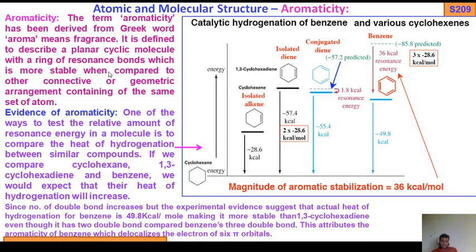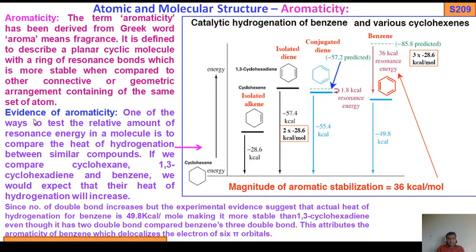So if the structure is planar, cyclic and has a ring of resonance bonds, then we get a more stable structure because it fulfills all the criteria of aromaticity. That's why aromatic compounds are more stable compared to other connective geometric arrangements containing the same set of atoms. Clear?